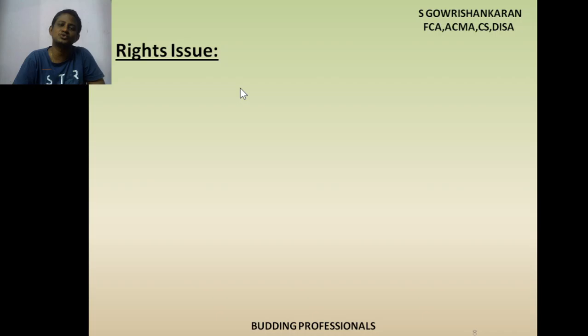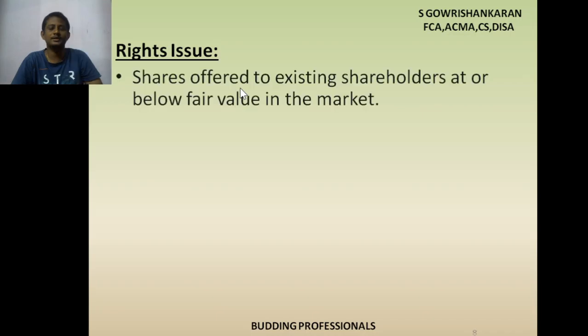Maybe, for example, market price of the share is 100 rupees. Company will offer at 90 rupees. That is a discount of 10 rupees. Why? Because they are our existing shareholder. Like existing customer, we used to offer discount, like that, we have to offer some discount to the existing shareholders. Okay. So, what is mentioned here? Shares offered to existing shareholder at or below fair value in the market.